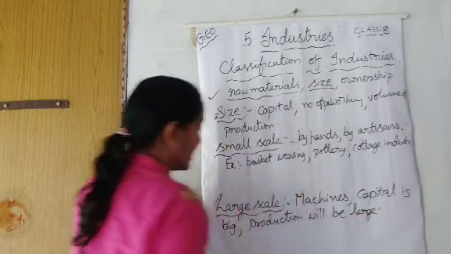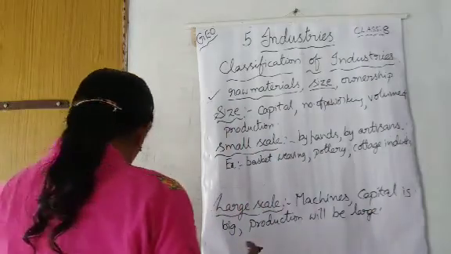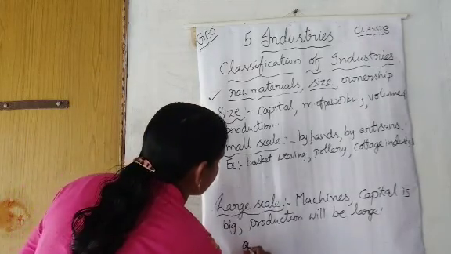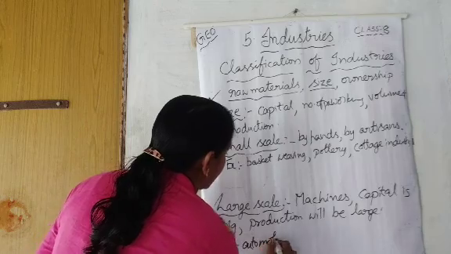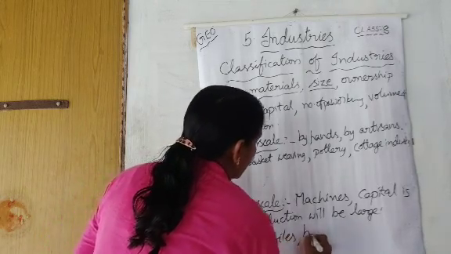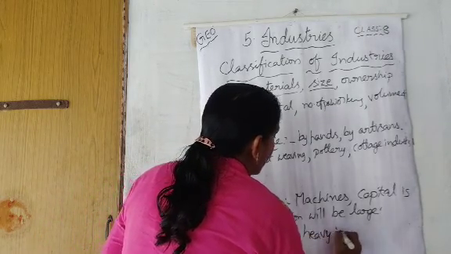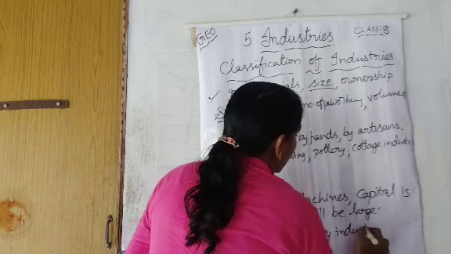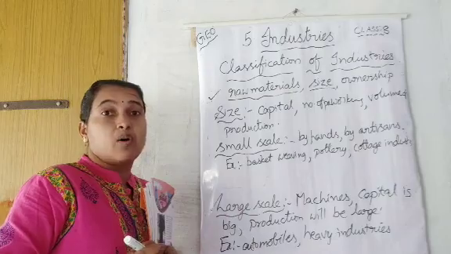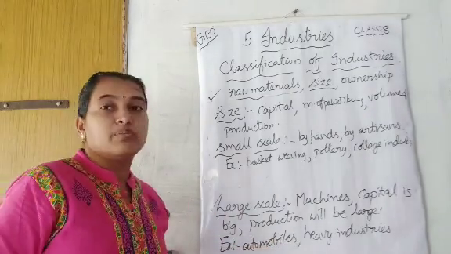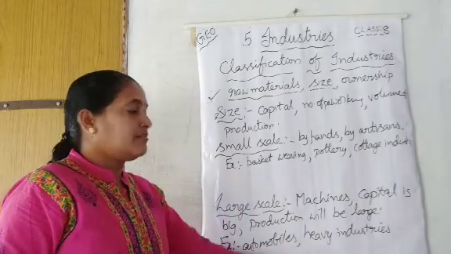Examples: automobiles and heavy industries are examples of large scale industries. You know already, bikes, cars, everything will come under automobile and heavy industries manufacturing.